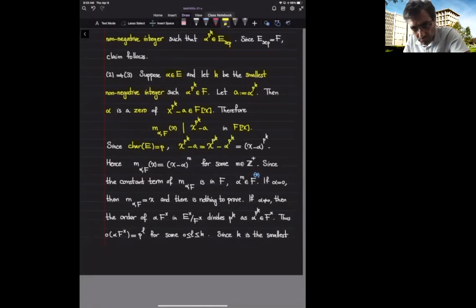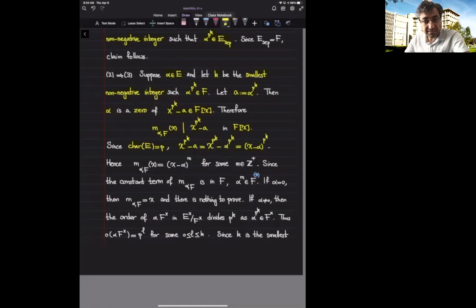And now I can use the fact that Frobenius map is a ring homomorphism and take out the power of p. And that means I can think about it as x minus alpha raised to power p to the k. So this means over E, the binomial x to power p to the k minus a has only one irreducible factor, and that is x minus alpha.